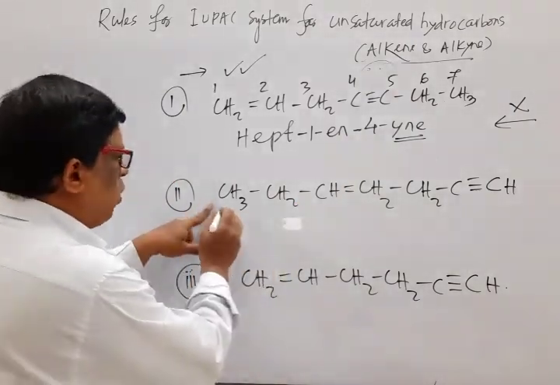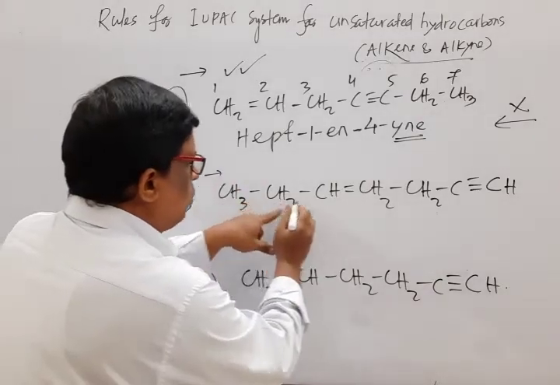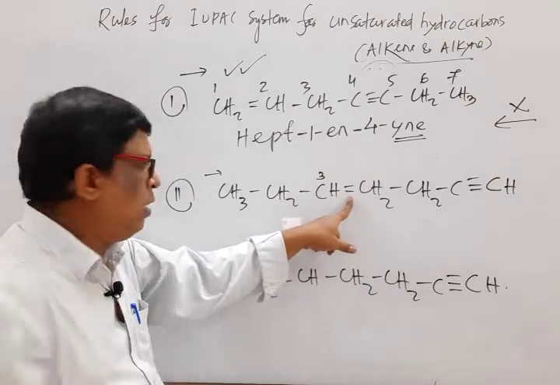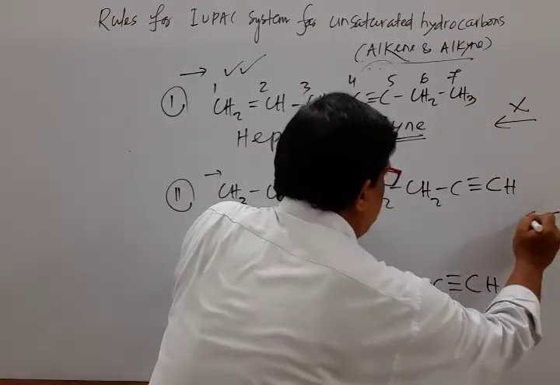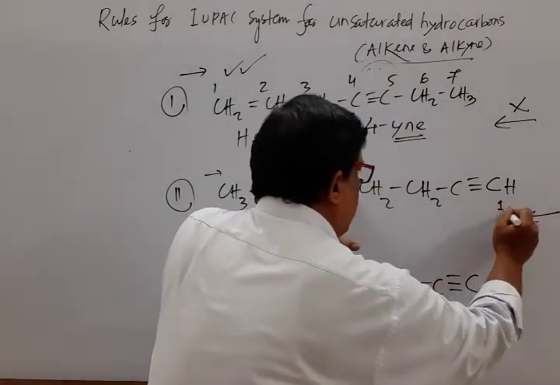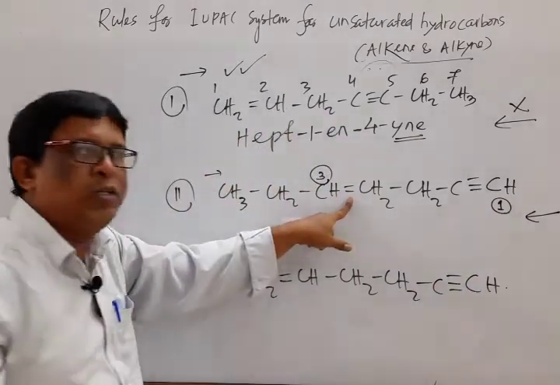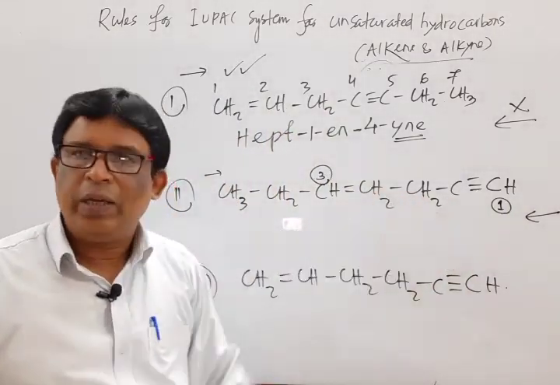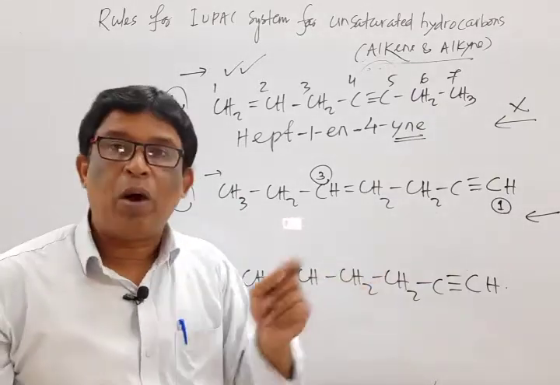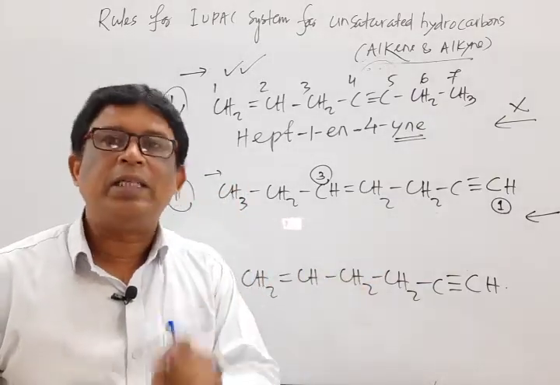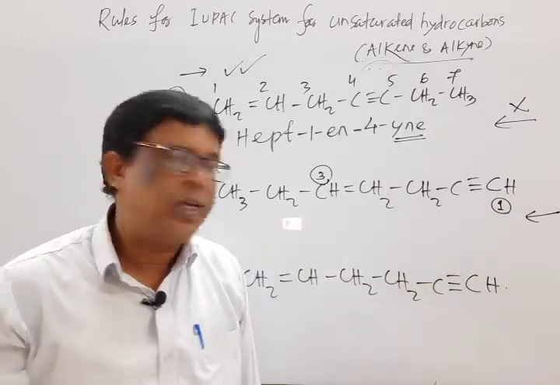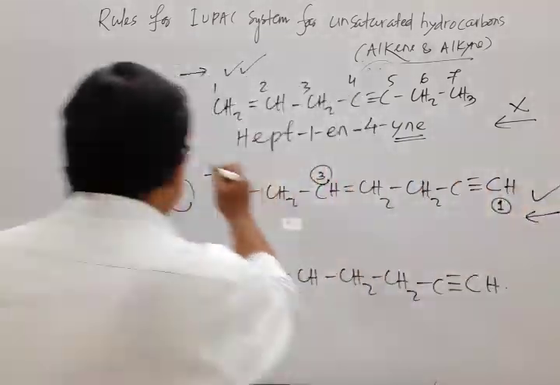So move to the second one. Here, while numbering from left to right, 1, 2, 3, mark that the carbon atom attached to a multiple bond is locant number 3. But while moving from right to left, it is 1. Carbon atom attached to a multiple bond is 1. So since it is the lowest one, in this case priority for numbering is given to yne and for naming is always yne. So this side correct, this side wrong.